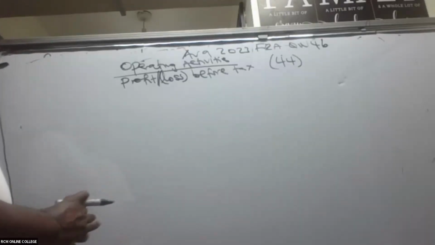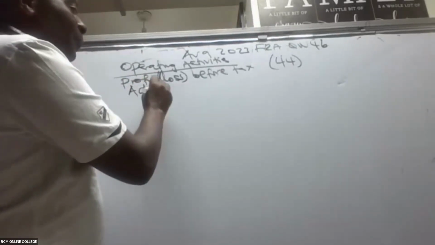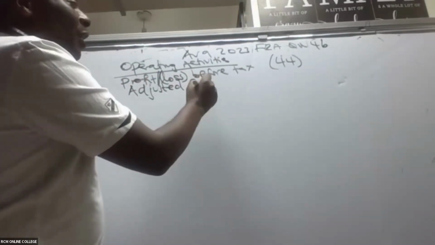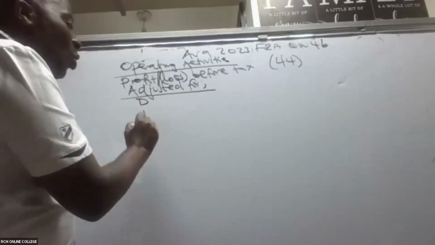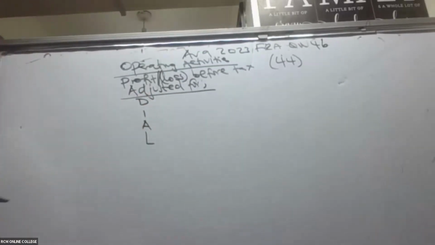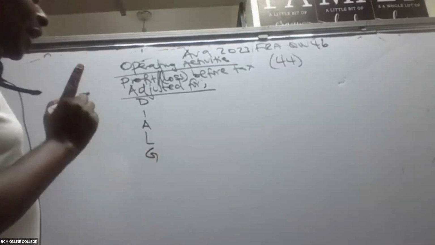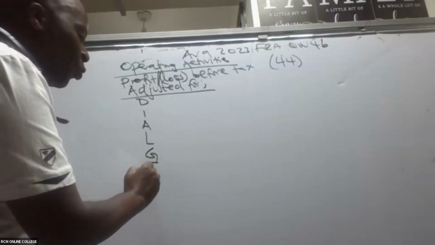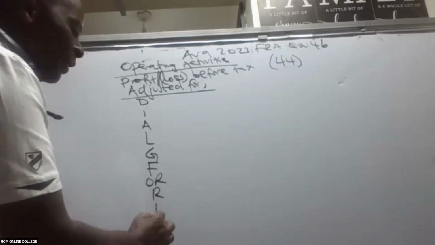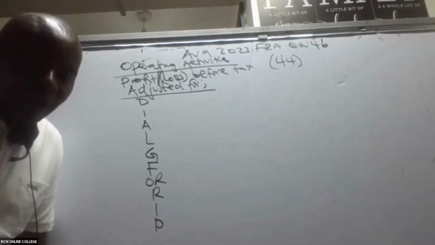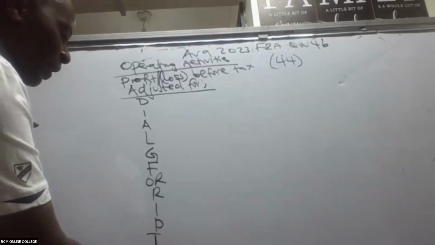Thank you so much. Now, once you've been able to write like this, then you go to the adjustments. So you mention here adjusted for. And once you mention adjusted for, then always remember our acronym. Our acronym will be: Dial God's number for food, or you rest in peace totally, indefinitely.